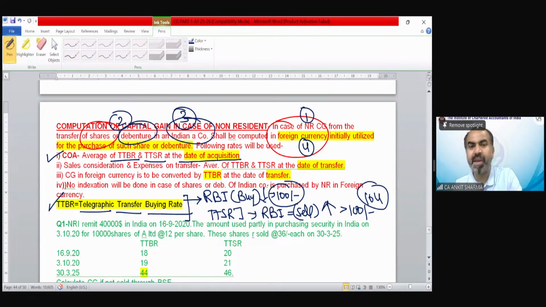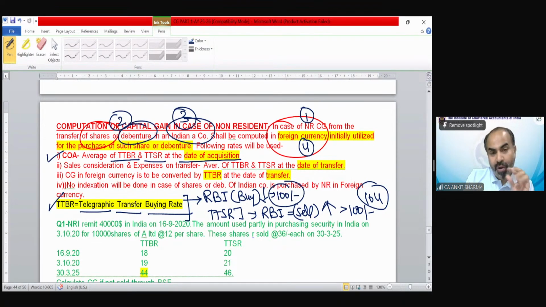So this TTBR, TTSR concept needs to be applied to calculate the capital gain in case of a non-resident who is purchasing shares or debentures of an Indian company in foreign currency. So we need to calculate the capital gain also in foreign currency. Understood? We will solve a question, then you will come to know how to solve this.